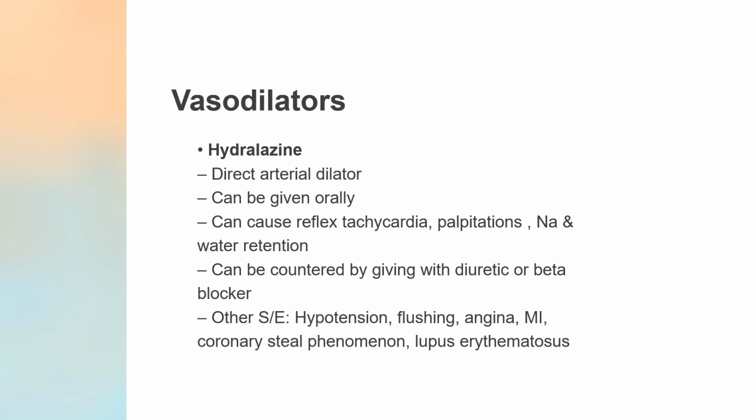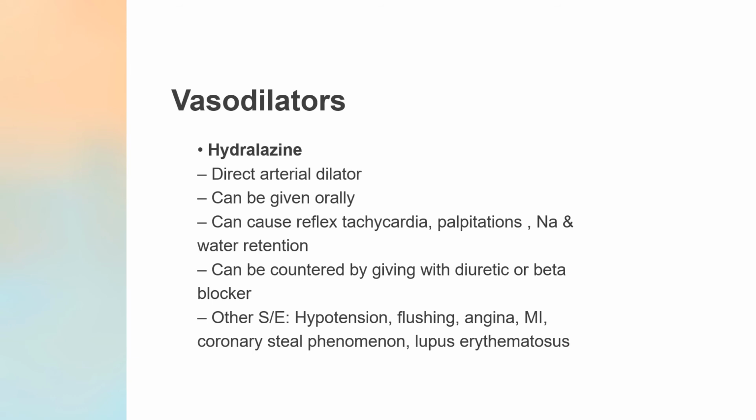Now coming to another class of drugs that are used for the treatment of hypertension, these are vasodilators. Okay. In vasodilators, the first drug is hydralazine. In vasodilators, basically you have seen there are arterial dilators and arterial plus venous dilators. So hydralazine is a direct arterial dilator. Can be given orally. It causes reflex tachycardia. Then there are palpitations, sodium and water retention.